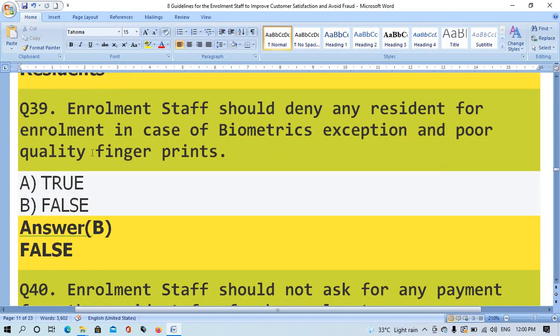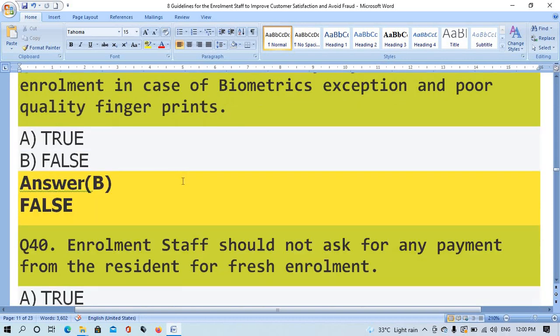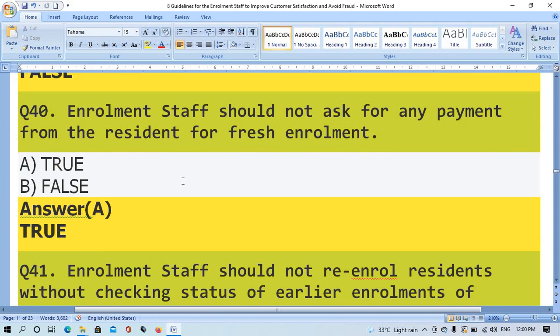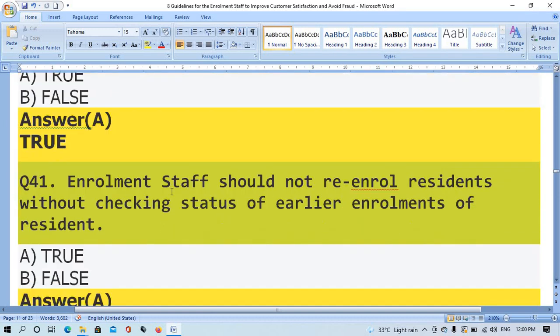Question number 39. Enrollment staff should deny any resistance for enrollment in case of biometric exemptions and poor quality fingerprints. The right answer is option B, false. Question number 40. Enrollment staff should not ask for any payment from resident for face enrollment. Option A, true. Option B, false. The right answer is option A, true.